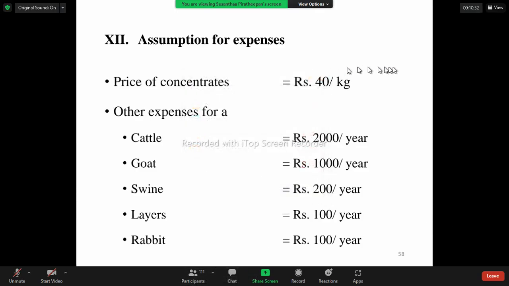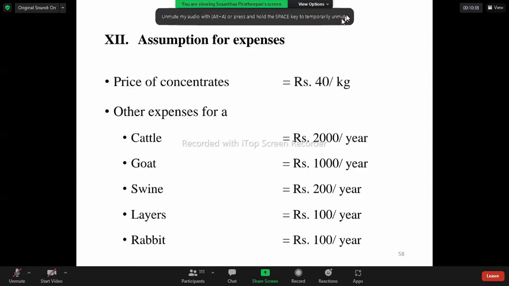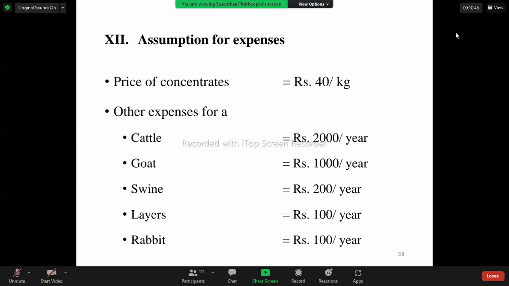Get a conclusion. Ruminants or monogastrics? Concentrate ruminants. This is basic of animal science. Concentrate monogastric. Monogastric. Yes. Concentrates is for monogastrics. Ruminants, we will feed roughages.